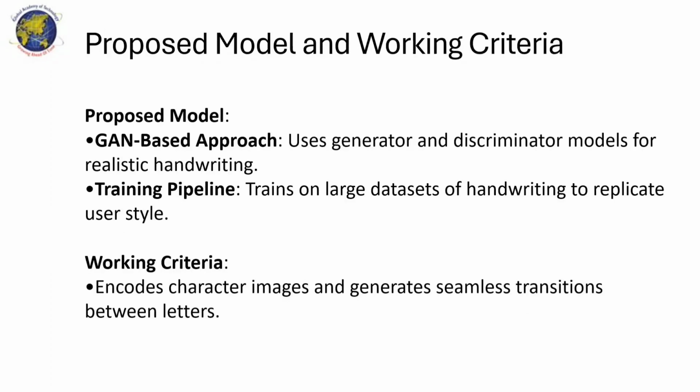Proposed model. Our proposed model is a GAN-based approach that uses a generator and discriminator model for producing realistic handwriting. It trains on large datasets of handwriting samples to replicate the user's style. Our working criteria encodes the character images and generates seamless transitions between letters.